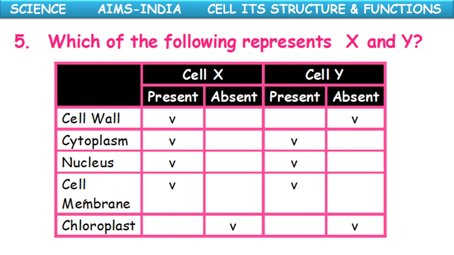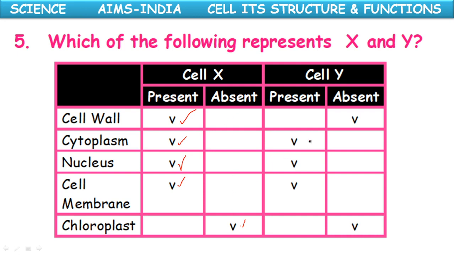Here the symbol indicates present. In cell X, cell wall is present, cytoplasm present, nucleus present and cell membrane present, and chloroplast is absent.